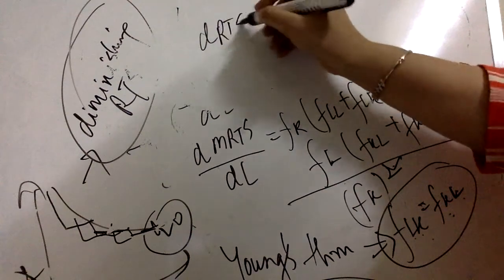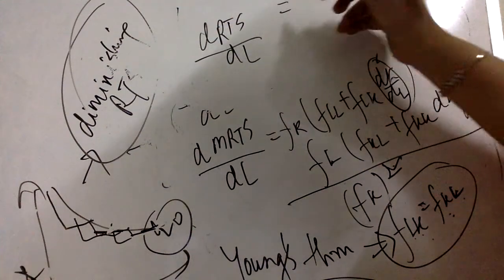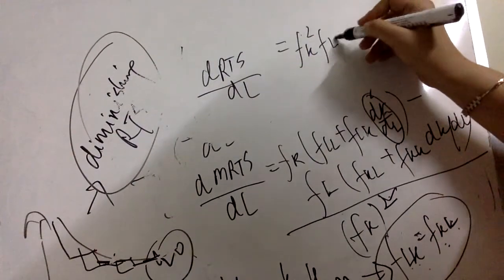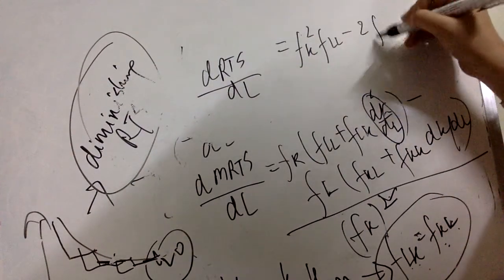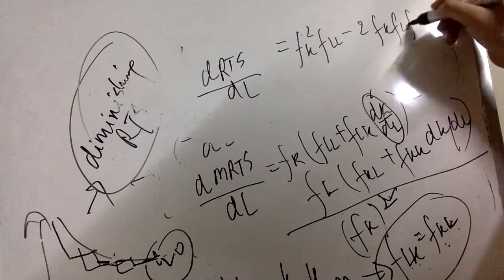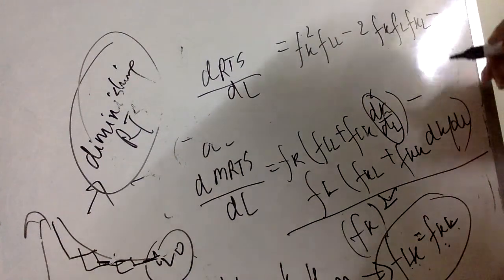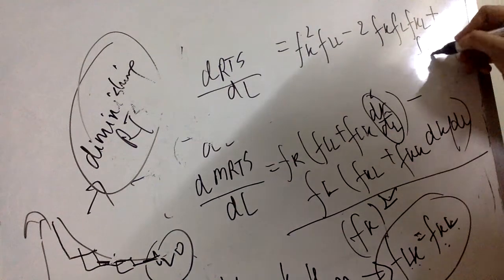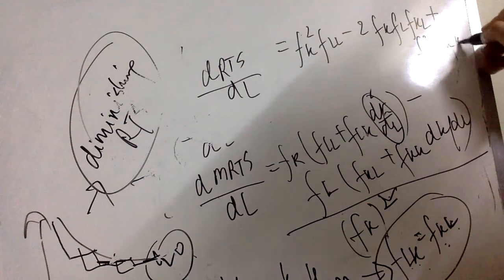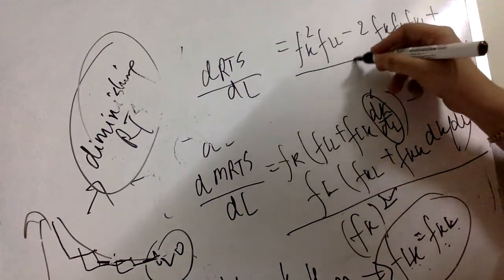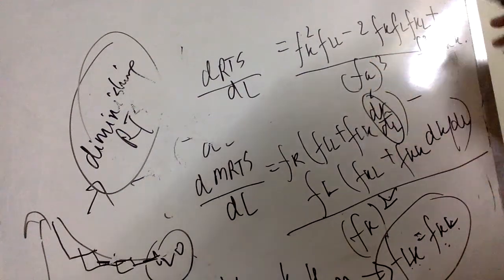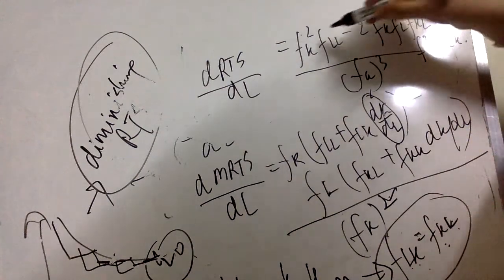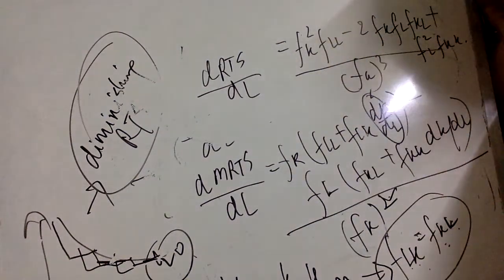Change in RTS with respect to change in labor, you'll get this equation: fk square fll minus 2 fk fl fkl plus fl square fkk upon fk whole cube. Okay, we want to check if this value is negative or positive. So we'll check for each and every item here.